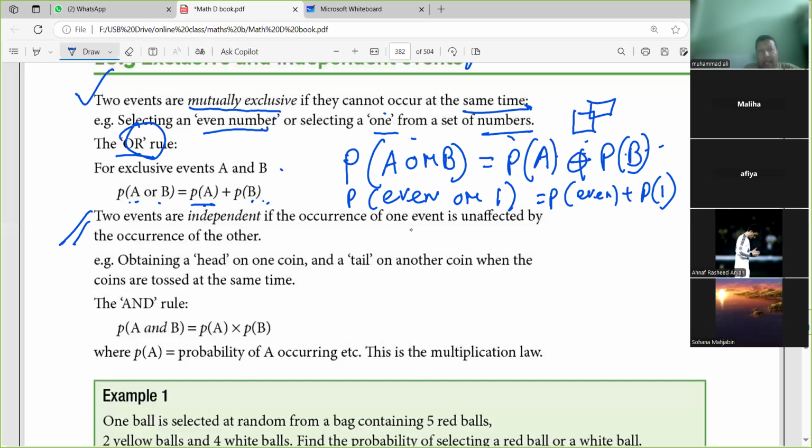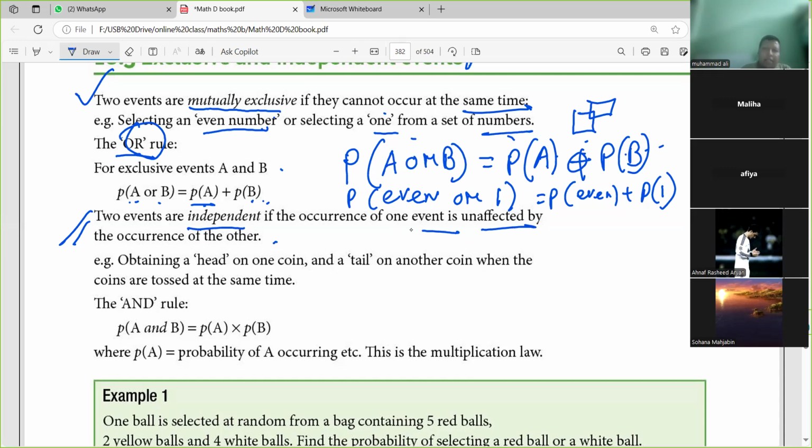Two events are independent if the occurrence of one event is unaffected by the occurrence of the other. Like you are doing maths class and you are drinking water. One work will not affect the other work. Both of these works you can do together. So this is independent. One work will not hamper the other's work. That one is independent, right? Is it clear? Yes, sir.